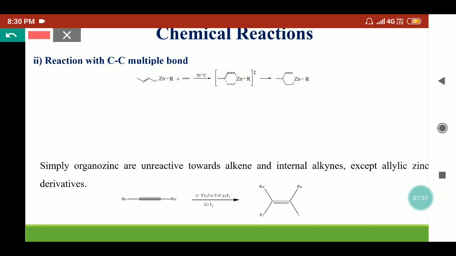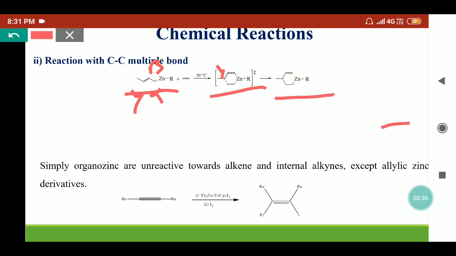Here we have taken the allylic zinc complex which is reacting with ethene and forming a cyclic transition state like this. This cyclic transition state will convert into a product where the new bond is forming between the gamma carbon and the olefinic carbon. With respect to zinc, this shows the alpha carbon, beta and gamma carbon. So here this gamma carbon is attached to the olefinic carbon, providing this species.